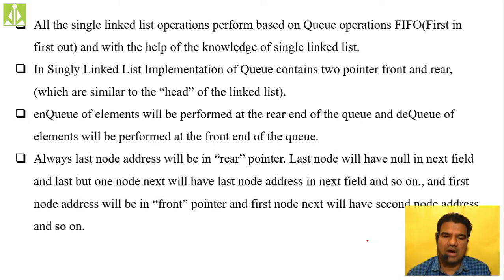How does that queue work? Whoever wants to join the queue joins from the rear end. They have to stand at the back only. We don't have the flexibility to allow someone in the front. So always inside a queue, new persons join from the rear end, the back end.